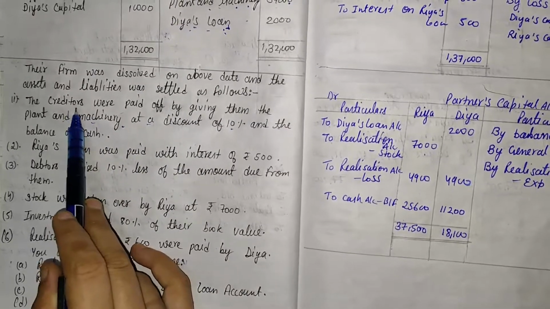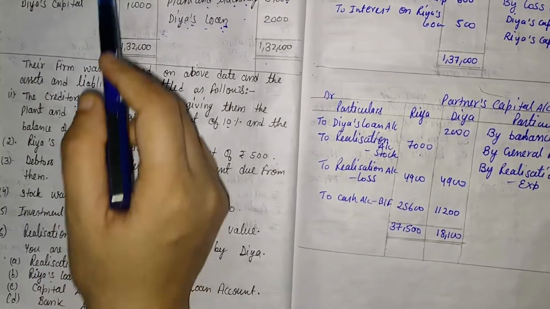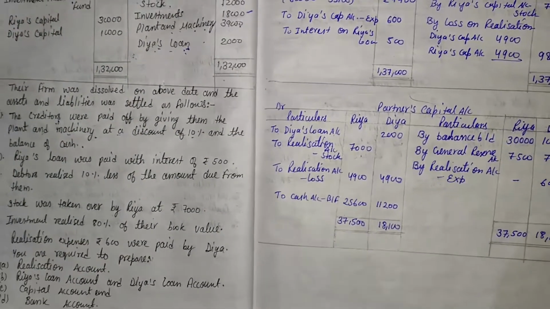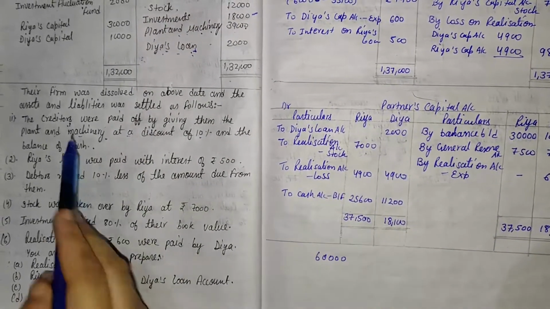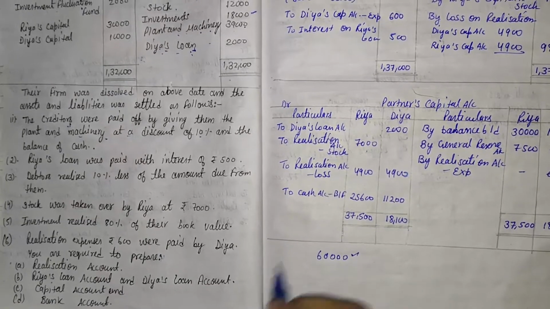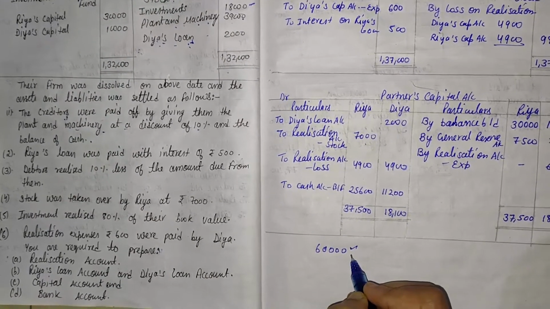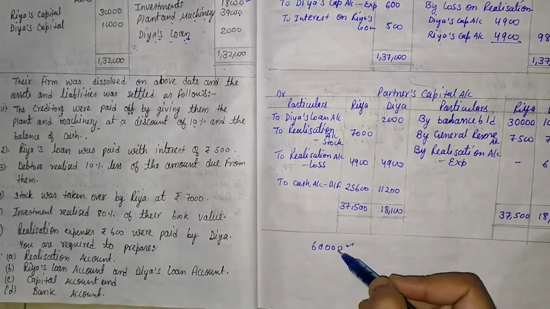First of all, we will have to check what is the value of creditors. The value of creditors is 60,000. It means the total creditors are 60,000, and that is our liability. We will have to pay that value.